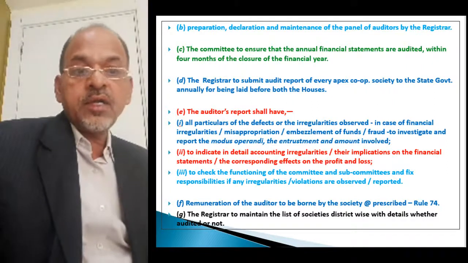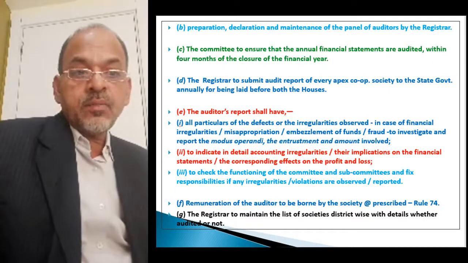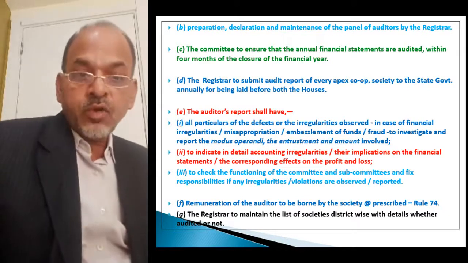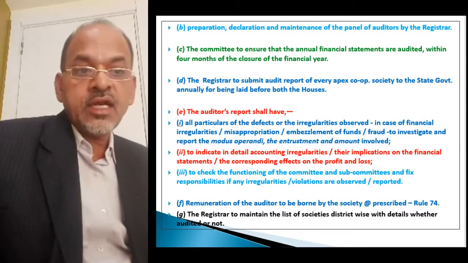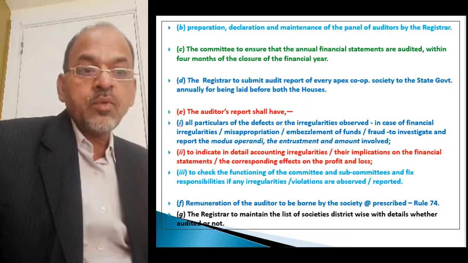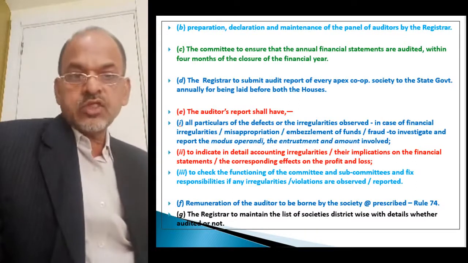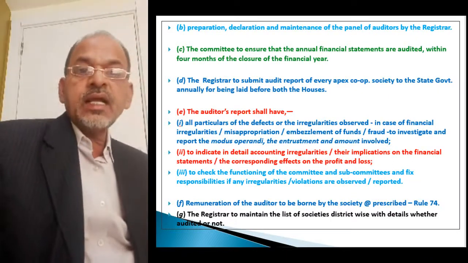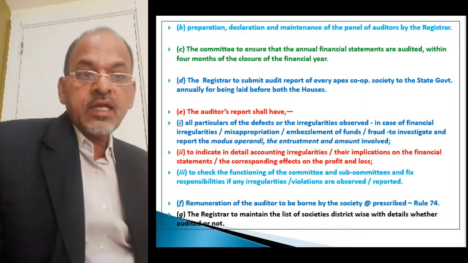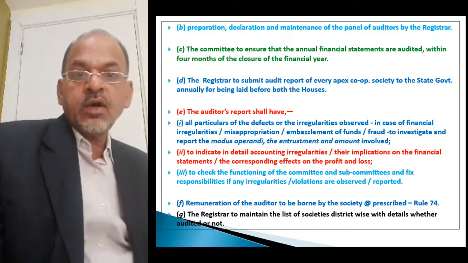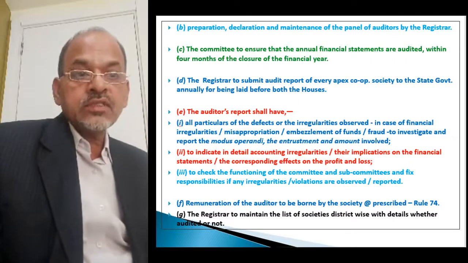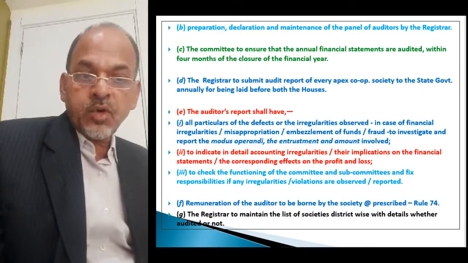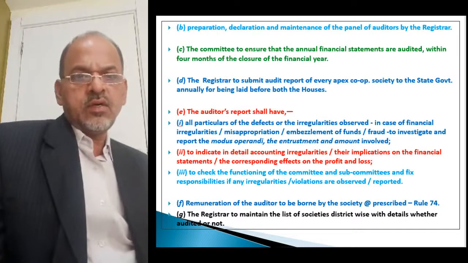Further, the auditor is to check the functioning of the committee and subcommittees and fix responsibility if any irregularities or violations are observed or reported. Means the auditor is responsible for checking the functioning of the managing committee and subcommittees as well, and if he finds any irregularity or violation by the committee or any subcommittee, then he will have to fix the responsibility and accordingly mention it in his audit report. So these are the things broadly the auditor will have to incorporate.